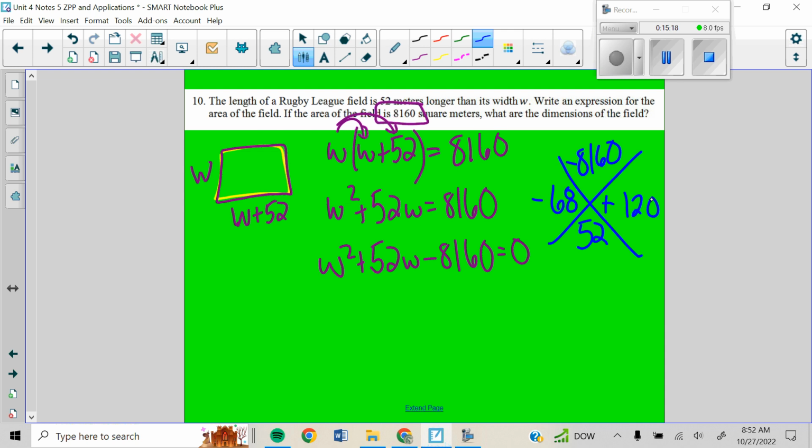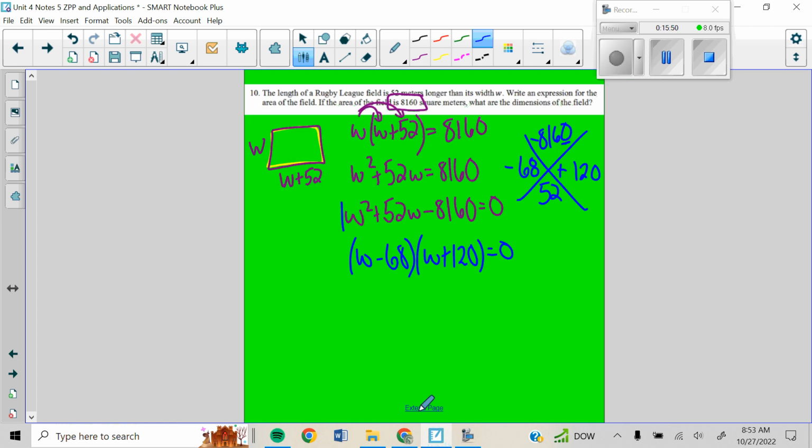Now, if you had to do this on your own, I'm going to give you a little tip. Because this ends in a 0, I would start looking at factors that end in 5s and in 10s, or zeros. So this has a 1 here, so I can use my shortcut. So W minus 68 and W plus 120. Now, just because I use the shortcut doesn't mean that you cannot do grouping. You certainly can.